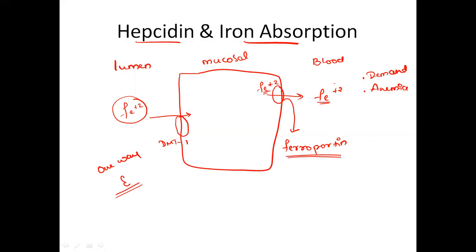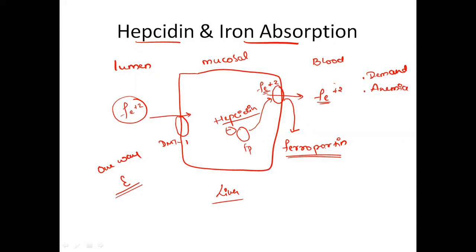This is regulated by a molecule called hepcidin. Hepcidin is a molecule synthesized and secreted by the liver, which will regulate the transport of the iron across the membrane. What it does is reduce the expression, for example, of ferroportin. So the expression over the surface is inhibited by hepcidin.